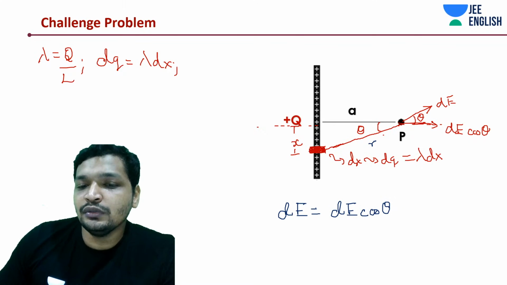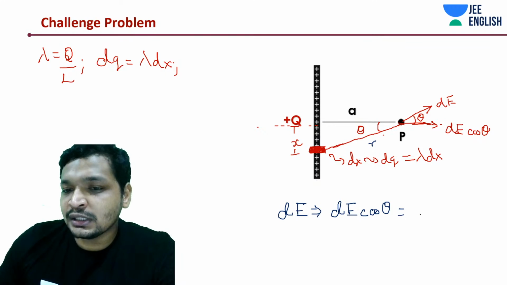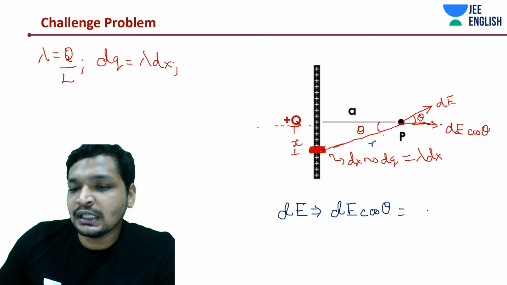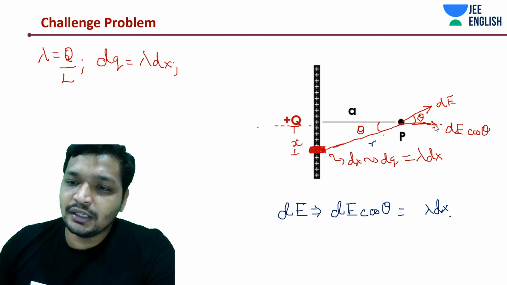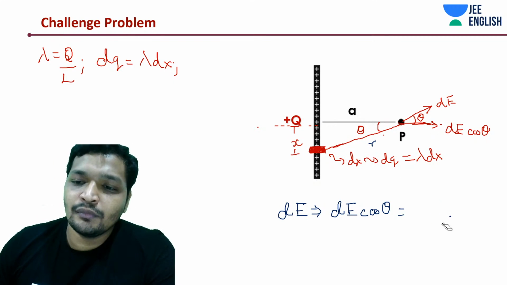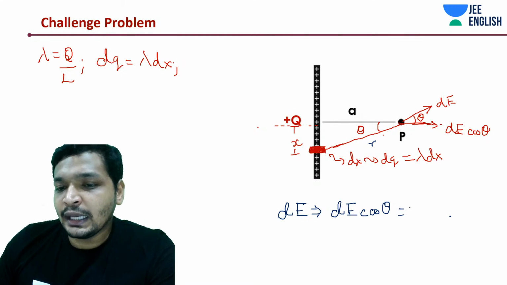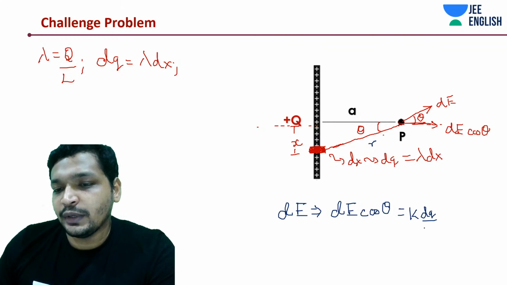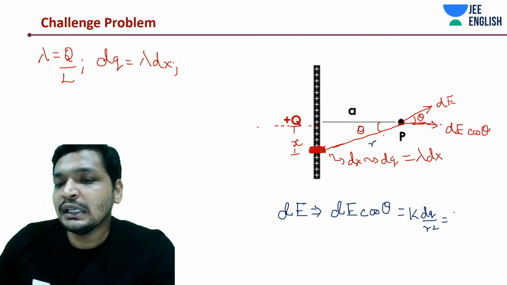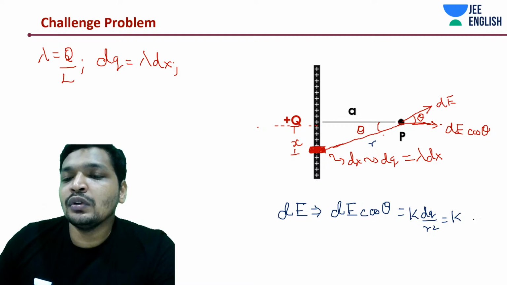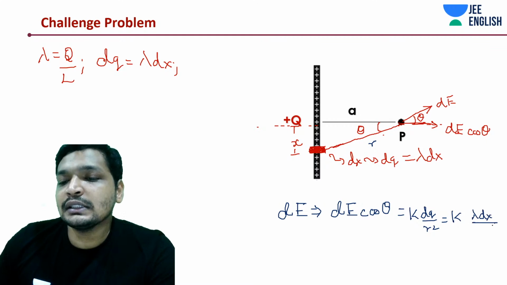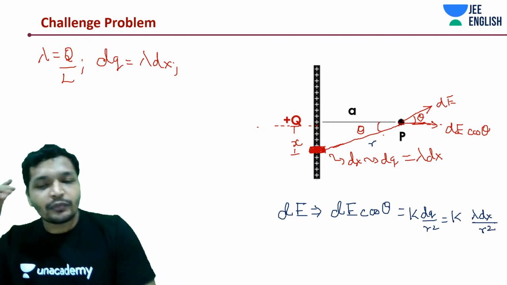And how much is dE cos theta? dE cos theta is nothing but K into dq by r square, which is nothing but K into lambda dx by r square.